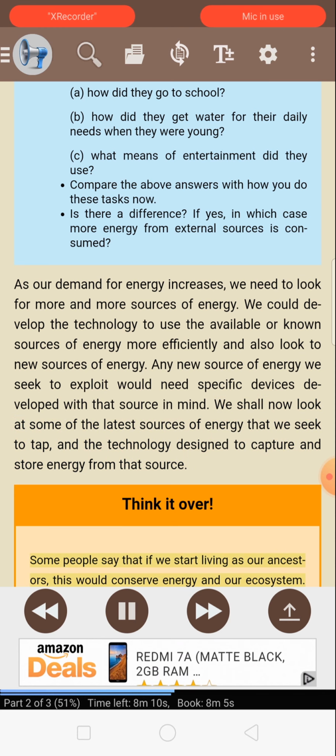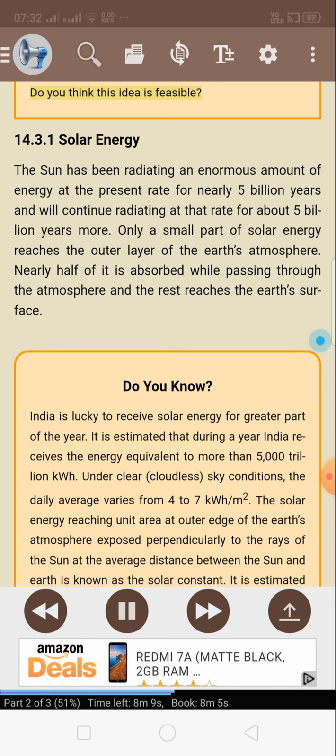Think it over. Some people say that if we start living as our ancestors did, this would conserve energy in our ecosystem. Do you think this idea is feasible?